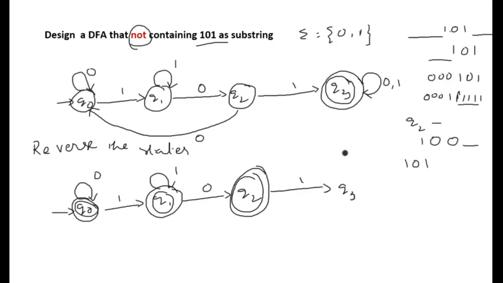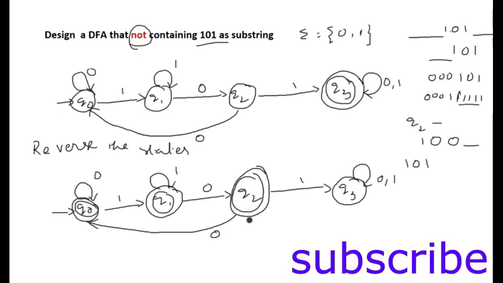And Q3 here is a final state, so here we need to make it a non-final state, and here on 0, 1. And Q2 on 0 should be connected with Q0. Now it is a DFA that does not contain 101 as a substring.